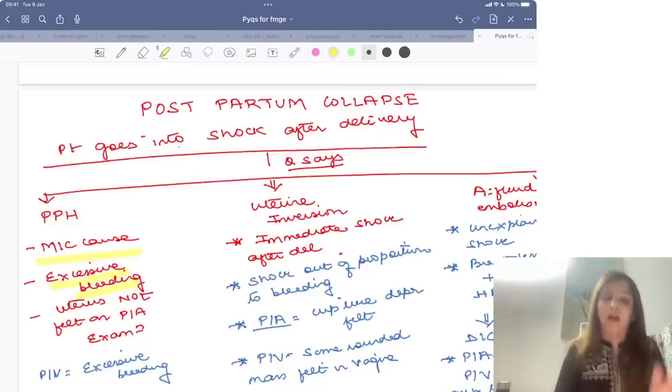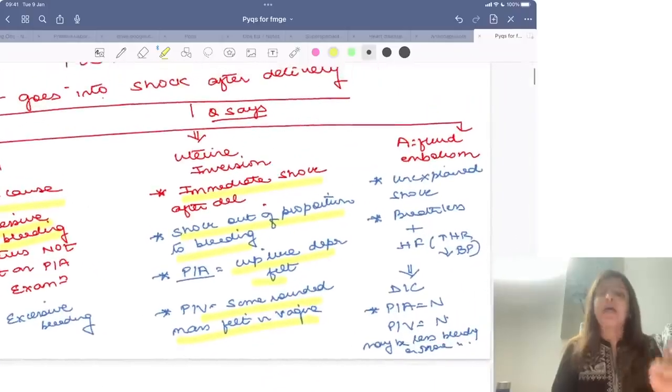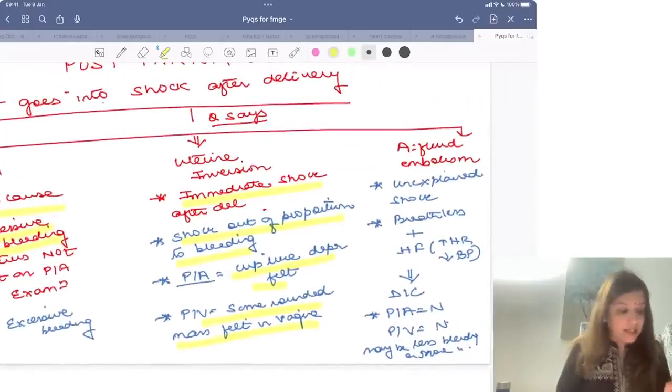On the other hand, if the question has the words immediate shock after delivery, then most of the times you are going to think about uterine inversion. In case of uterine inversion, the shock will be out of proportion to bleeding. On per abdominal examination a cup like depression will be felt, and on per vaginal examination something round will be felt in the vagina. Then comes the third cause, that is amniotic fluid embolism.